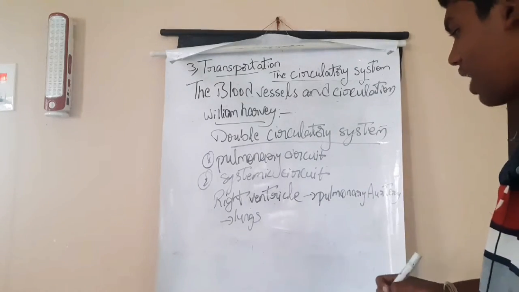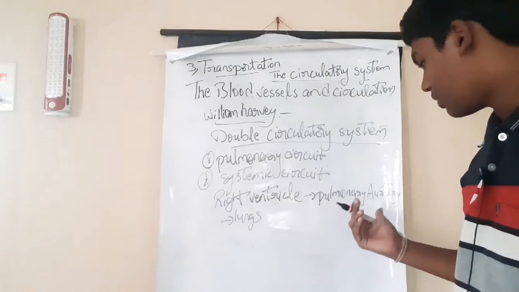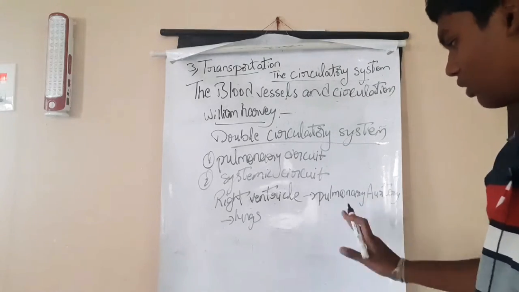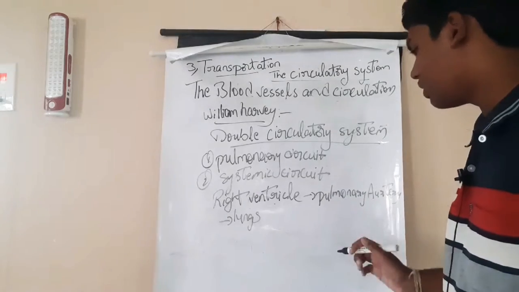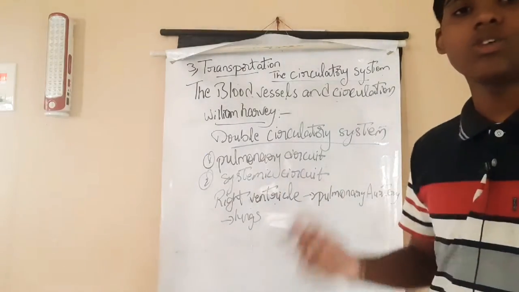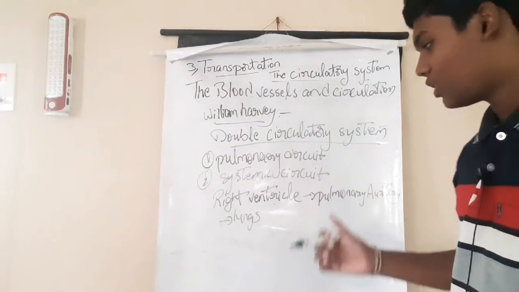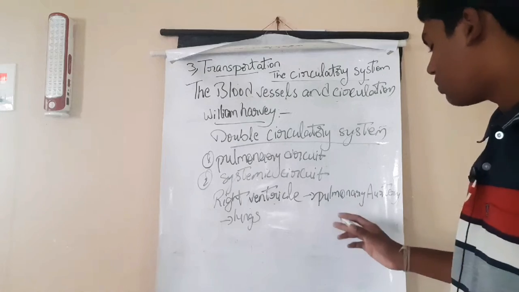The artery which carries blood from the right ventricle of the heart to the lungs is called the pulmonary artery. We need not learn this by heart. You only need to know the definition of the pulmonary artery.